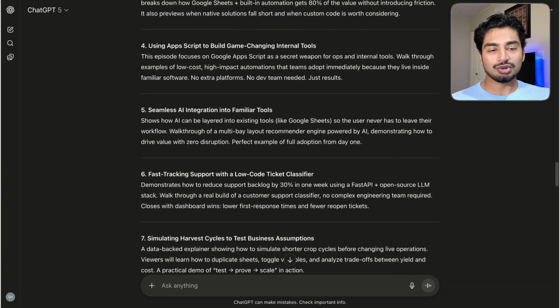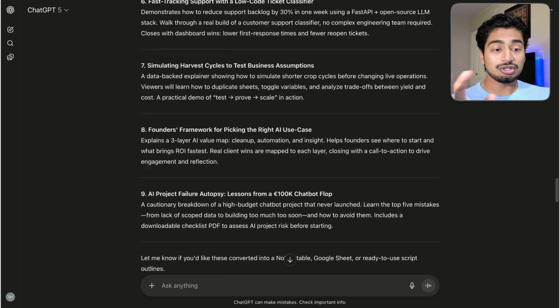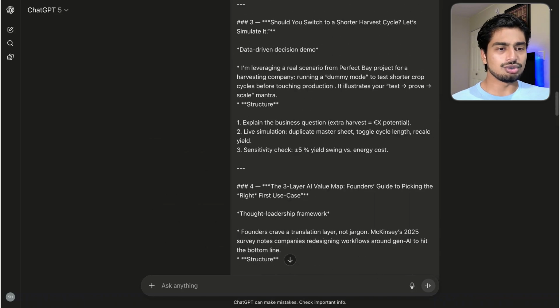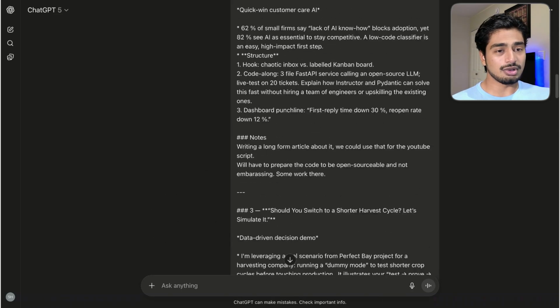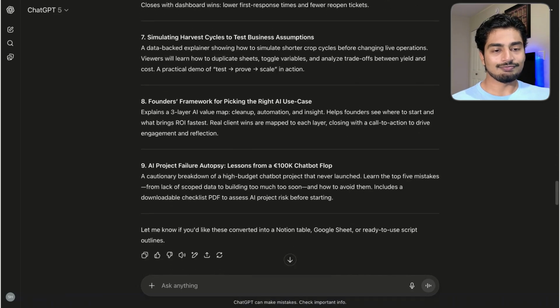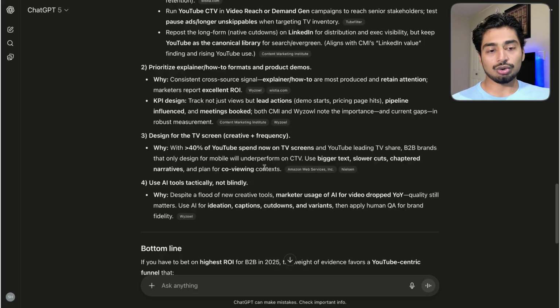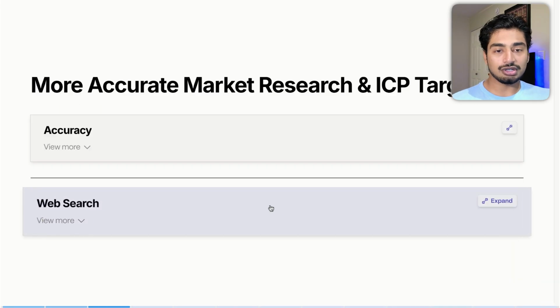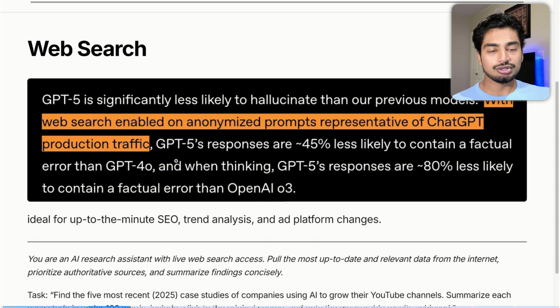You can see it's much more bland. It's not the exact same prompt, but it's about constant research, much more bland, and there are no sources in it. So yeah, this is from a long time ago, probably like 2-3 months ago. You can see I put a lot more information in it as well. And the output is not nearly as good or quick and accurate as GPT-5, which is amazing, right? So that is accuracy. Accuracy has improved. You can see that when web search is enabled, which it seems like it always is, you get that decreased likelihood of factual error, which is cool.